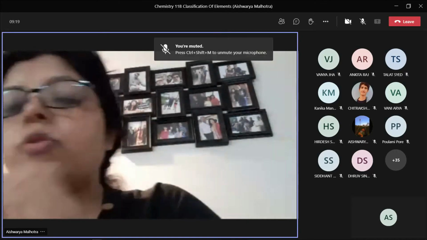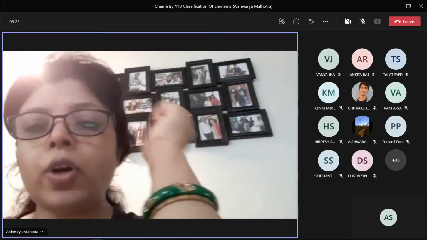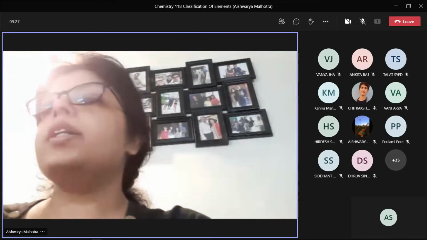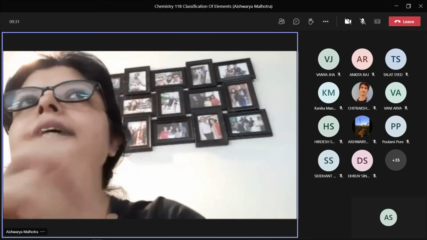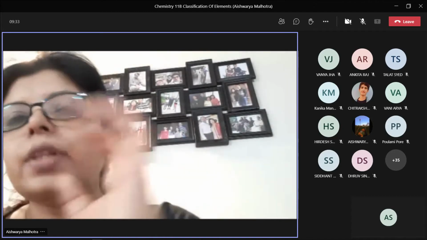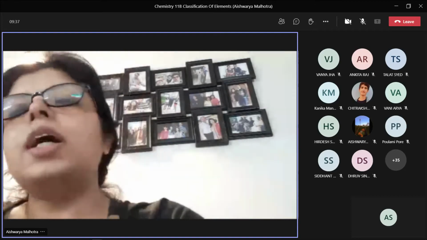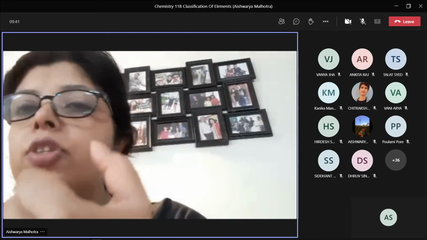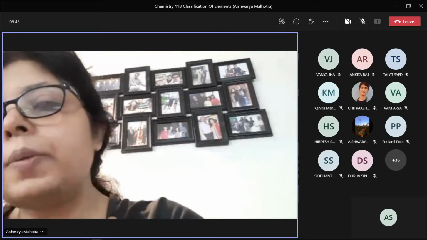Now, students, as we have discussed the modern periodic table and periodic law, that you are already well versed with. This periodic law talks about how to place elements. This periodic table is significant because I am able to satisfy the position of an element with respect to the Bohr model as well as with respect to which model?